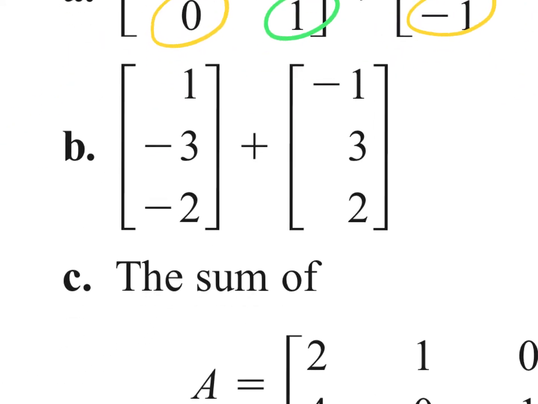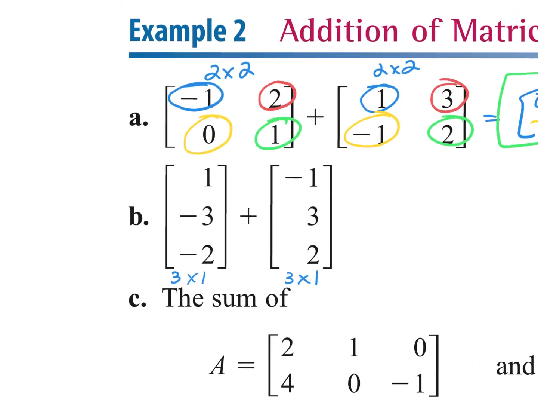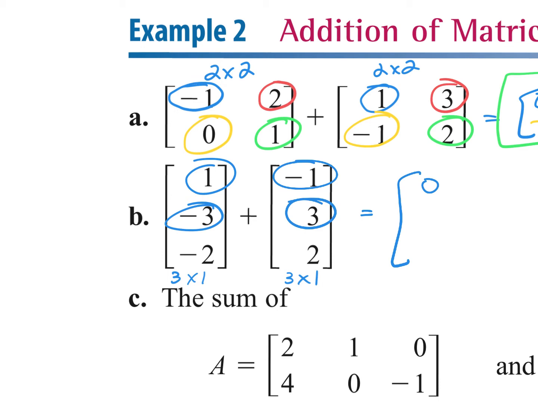Look at B. What's the dimensions of the first matrix in B? It's a 3 by 1. All right. What's the other one? A 3 by 1. Good. So can I add these two together? Yeah, absolutely. So this is going to equal, what's a +1 and a -1? 0. Okay. What's +3 and -3? 0. And then what's +2 and -2? 0. Okay. We made like a stoplight. That's fine. We're good.